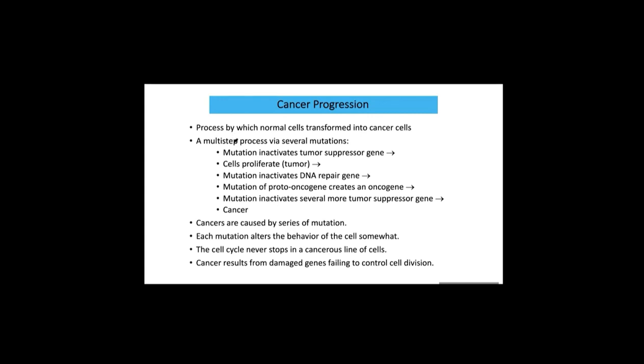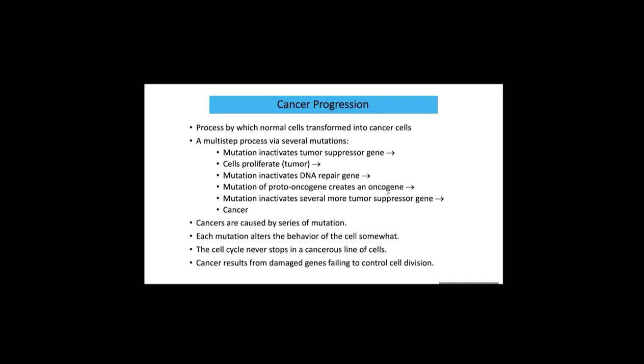So cancer progression does not occur as a single step. It requires several mutations. For example, a mutation inactivates a tumor suppressor gene such as p53, and the damaged cell proliferates; another mutation inactivates the DNA repair gene, another mutates a proto-oncogene into an oncogene, and another inactivates some other kind of tumor suppressor gene. p53 is the most representative tumor suppressor gene, but there are other kinds of tumor suppressor genes present in the cell.